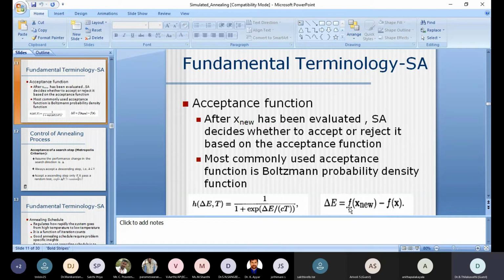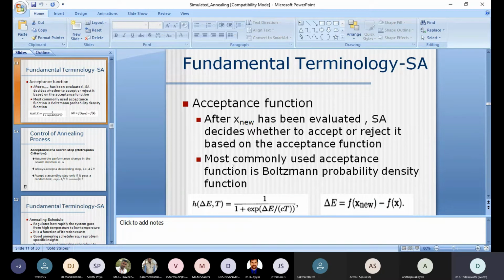At that time it can be accepted. If it is positive, there is a rejection. At that time we have to go for a new starting point, which means we go for the new generating function, then find the energy, and then come back to the acceptance function.